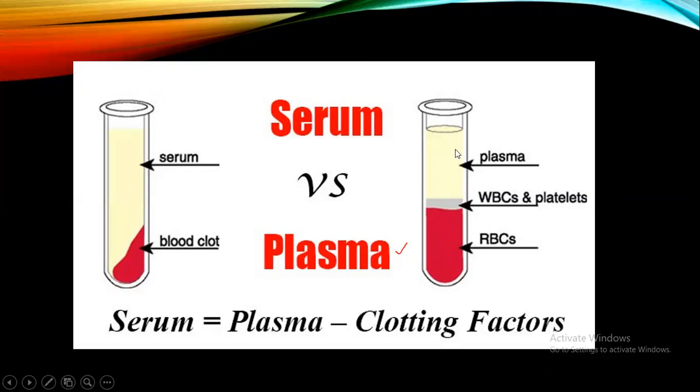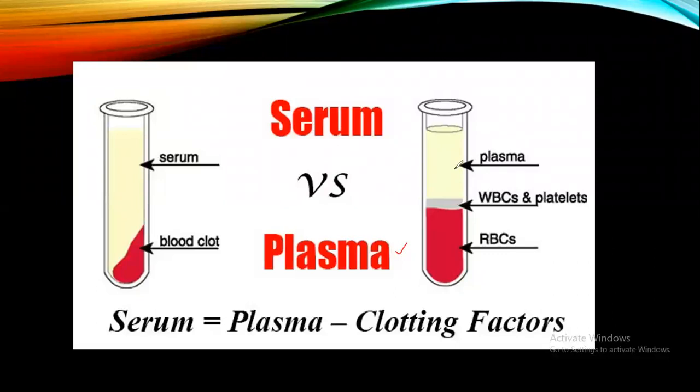The liquid portion present in the non-clotted blood is called plasma, and the liquid portion which is left after clotting of the blood is called serum. So what is the basic difference between the two?